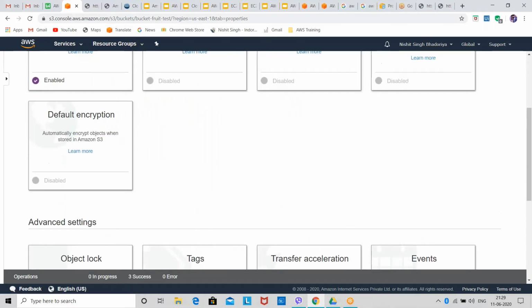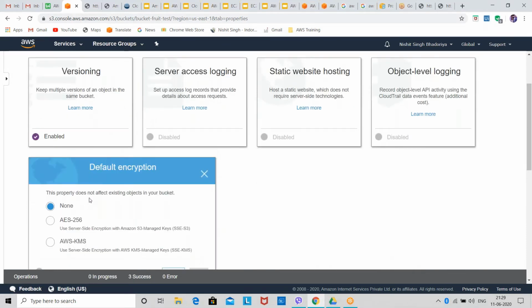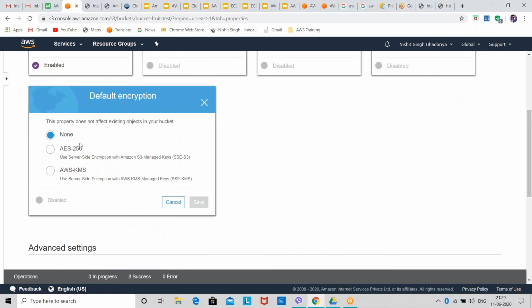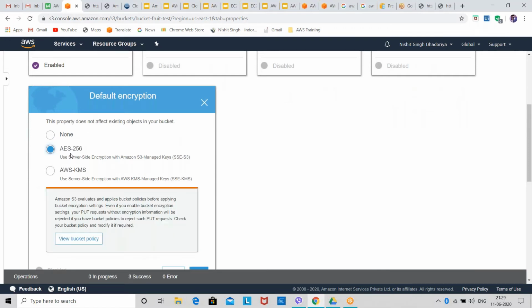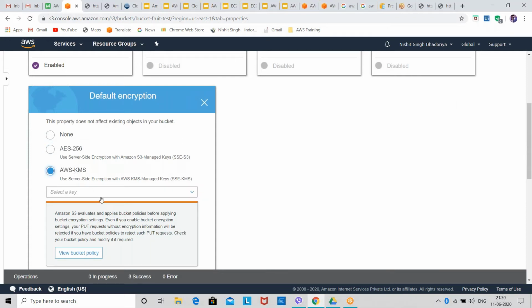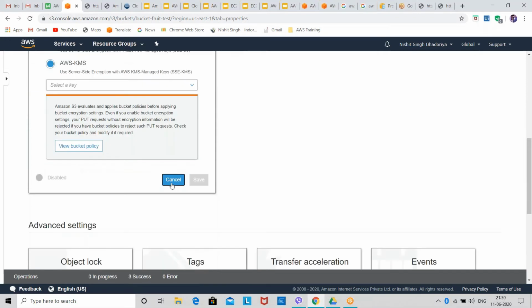Then we have default encryption. Default encryption is none. We can create either an S3 managed key or KMS. So we can create encryptions as well.